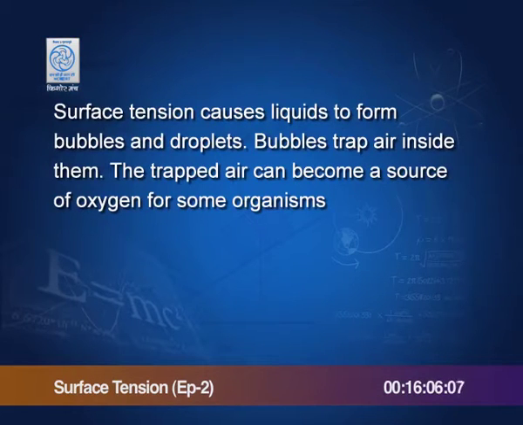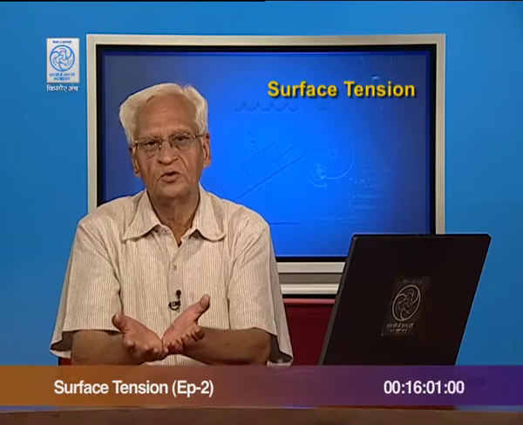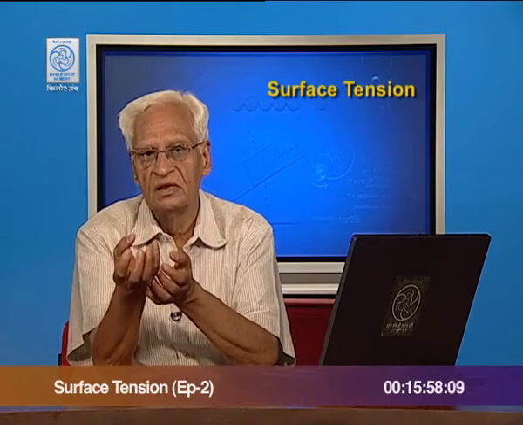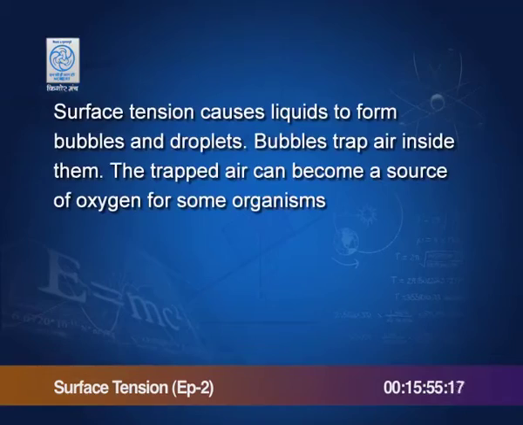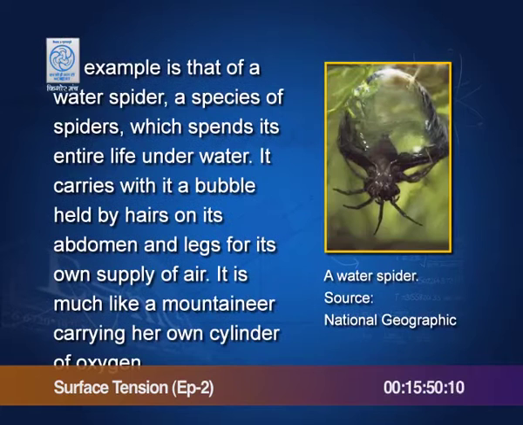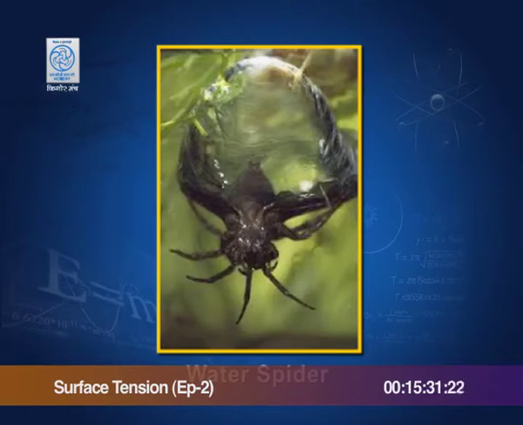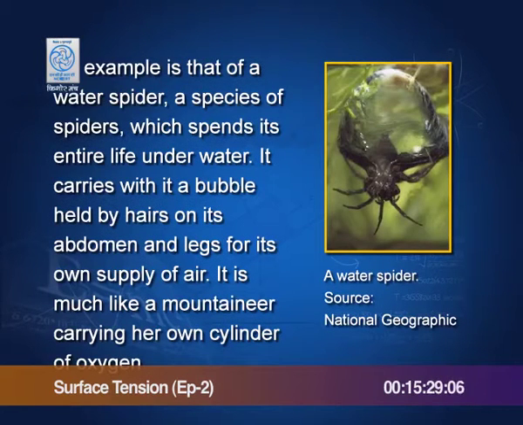Surface tension causes liquids to form bubbles and drops, and these bubbles trap air. As you know, if you must have played with soap bubbles, they trap air inside, and this trapped air can become a source of oxygen for some organisms. There is an organism called the water spider, a species which always lives underwater. So, how does it get oxygen? It carries with it a bubble held by hair on its abdomen and legs for its own supply of air. It is just as if you were going to Mount Everest carrying a cylinder of oxygen with you.